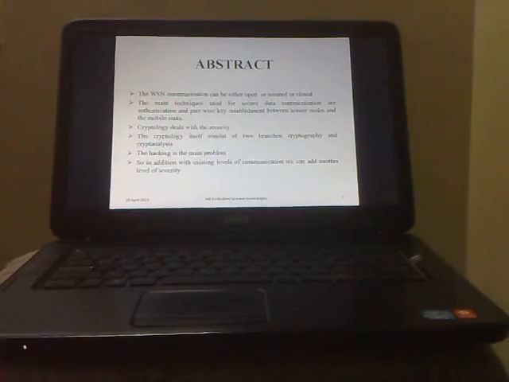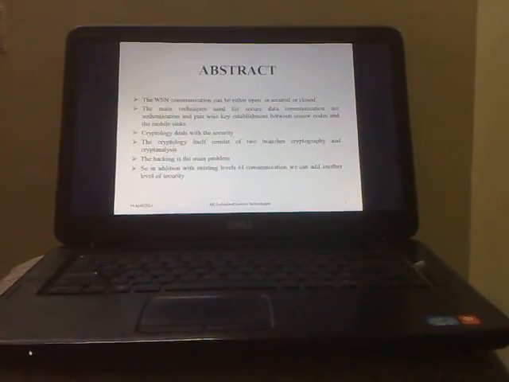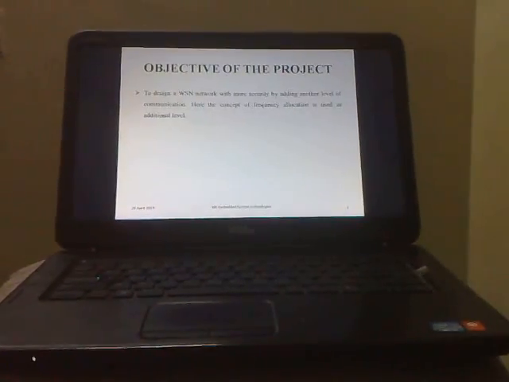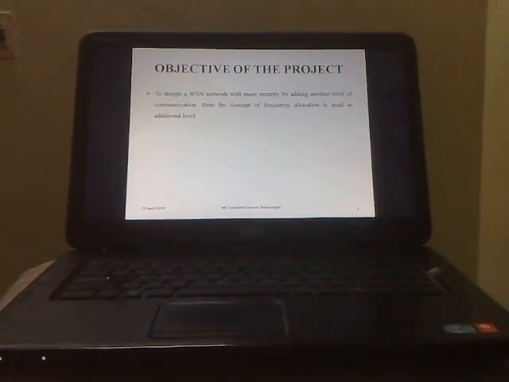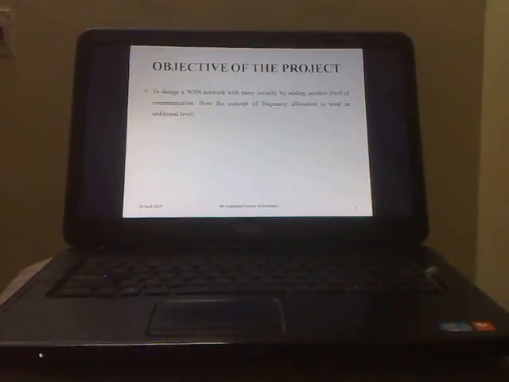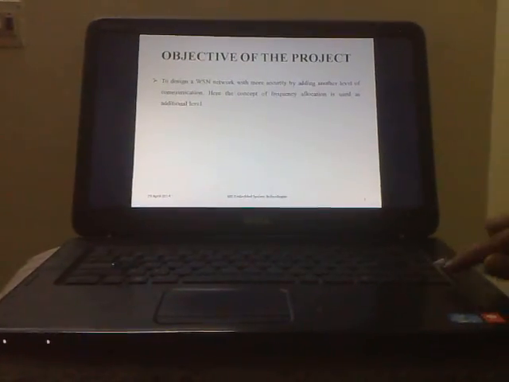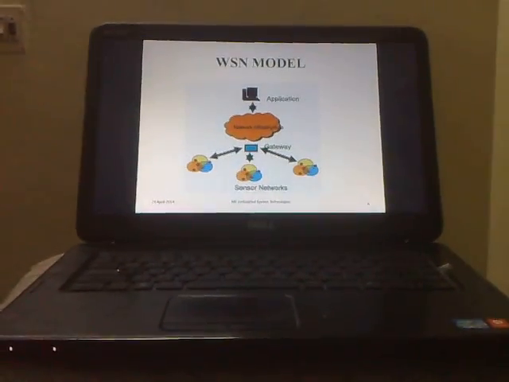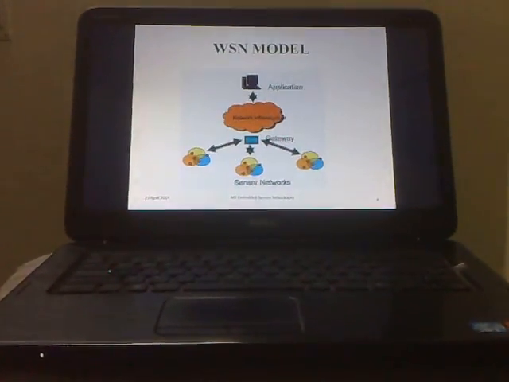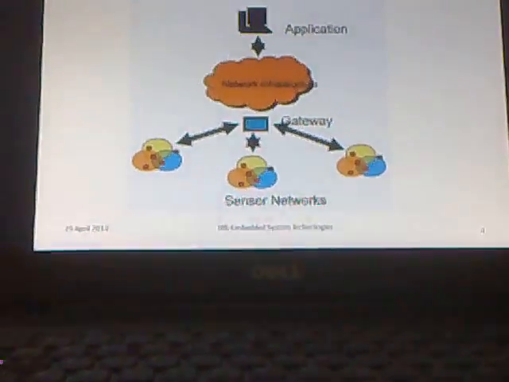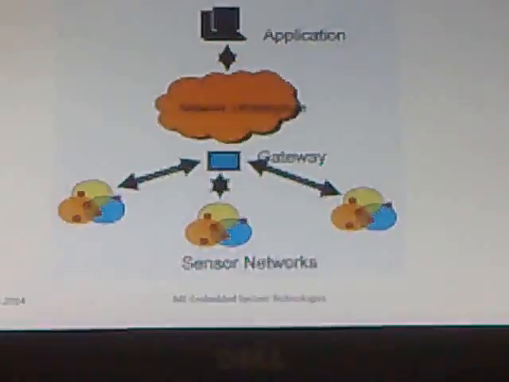So, in addition to the existing levels of communication, we can add another level of security. The objective of my project is to design a WSN network with more security by adding another level of communication. Here the concept of frequency aggregation is used as the additional level. This is the WSN model. Here there will be sensor nodes, gateway, network infrastructure and applications.